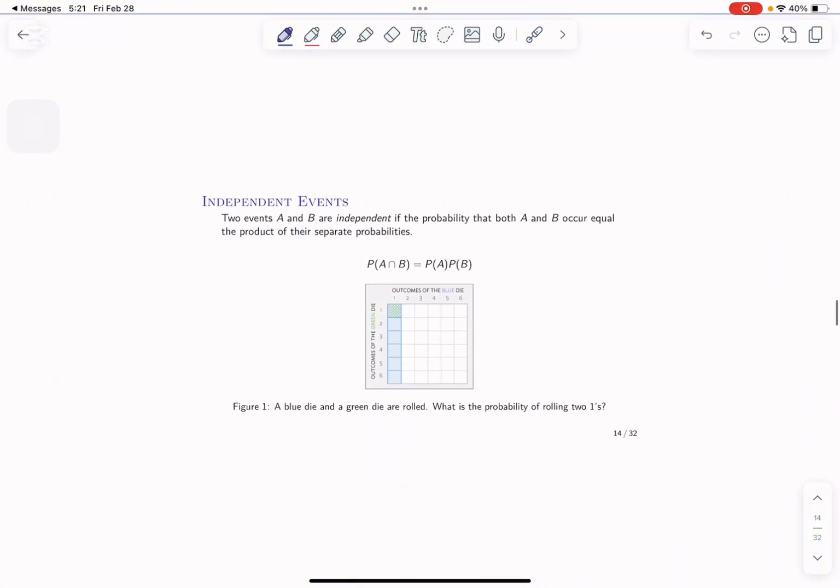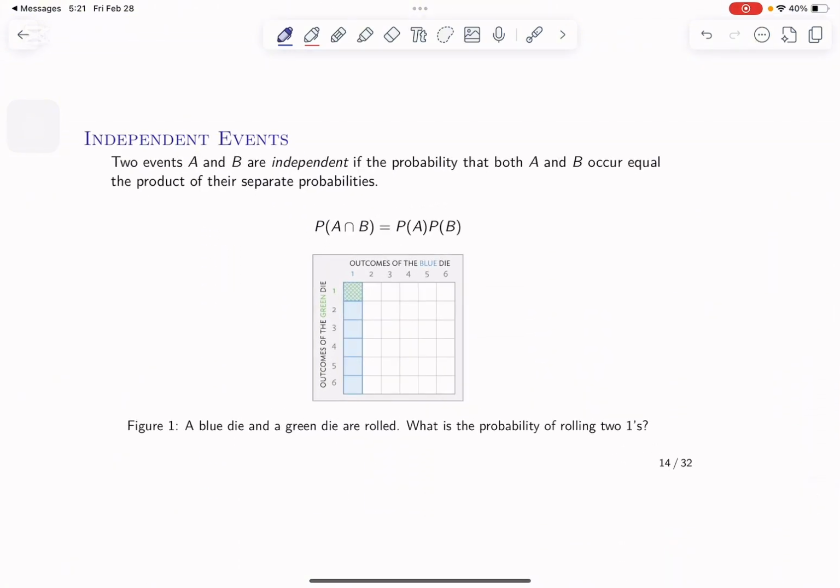Okay. There's also something called independent events. This is when we're talking about 2 different events that are happening.